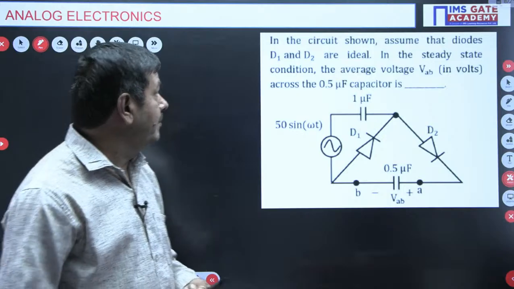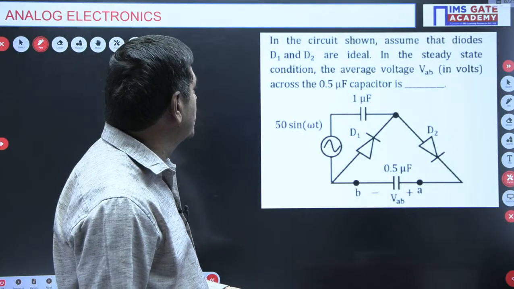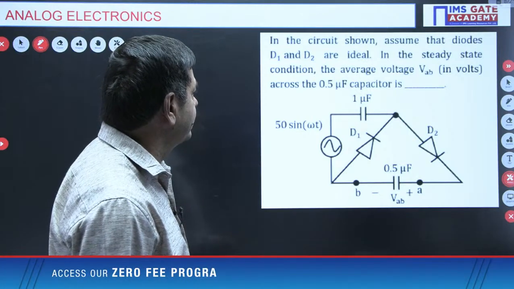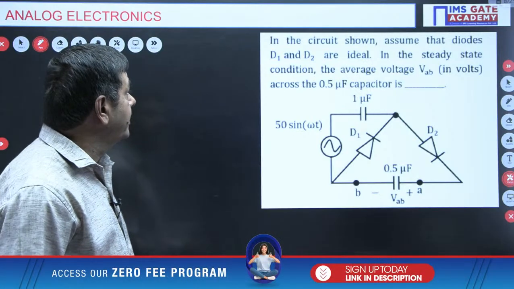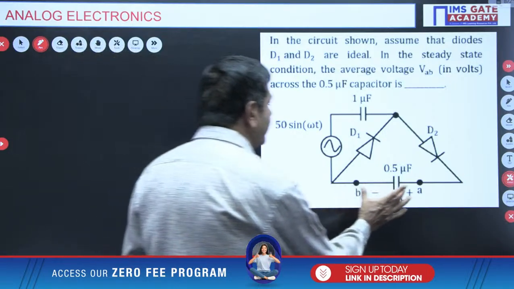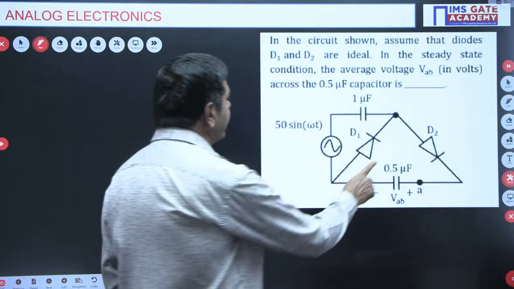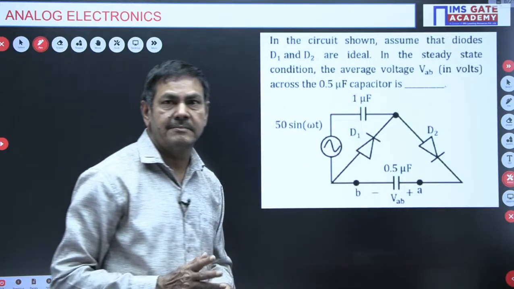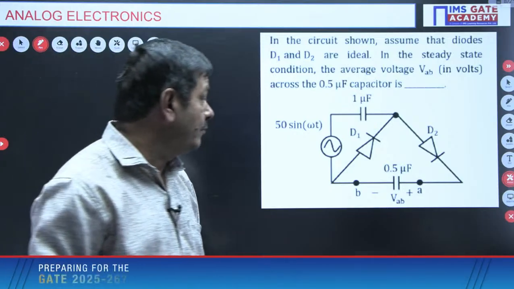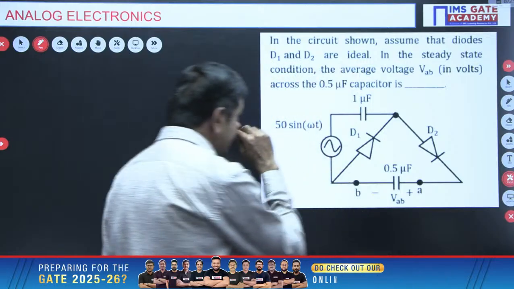What is the given problem? In the circuit shown, assume that diodes D1 and D2 are ideal. In the steady state condition, the average voltage VAB, this voltage in volts across the 0.5 microfarad capacitor is dash. It is asking for voltage VAB only. The voltage across this capacitor is required.